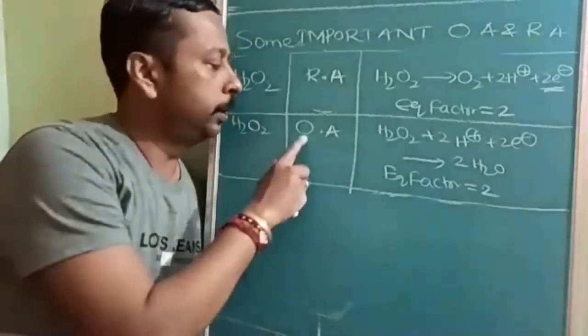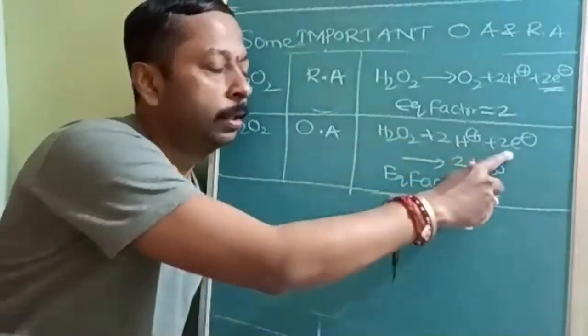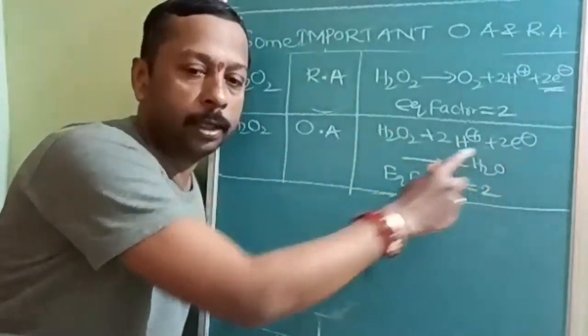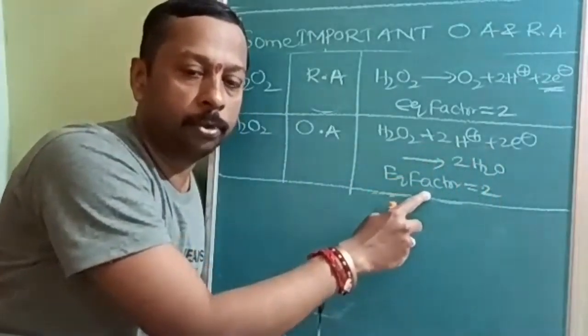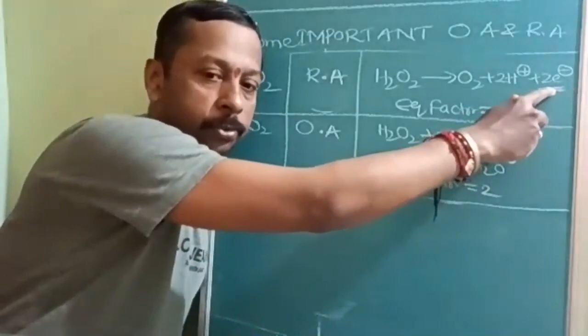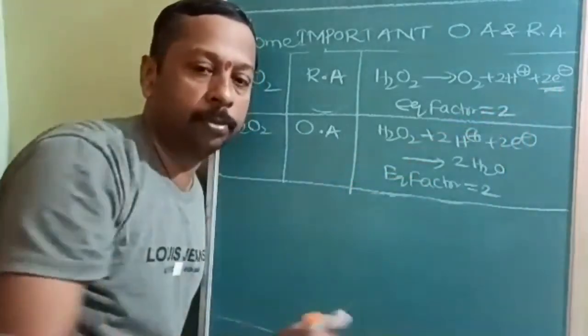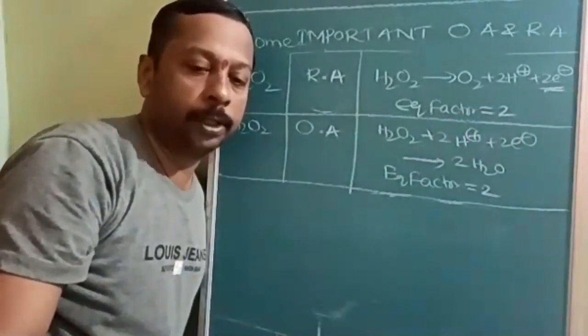Okay. See here, I am saying oxidizing agent. That means it should undergo reduction. Reduction means gain of electrons. It is on the left side of the arrow, and the electrons are two only. Equivalent factor will be two, and electrons on the right side two only. That's why equivalent factor will be two. Okay, so that is the advantage of H2O2 over KMnO4.